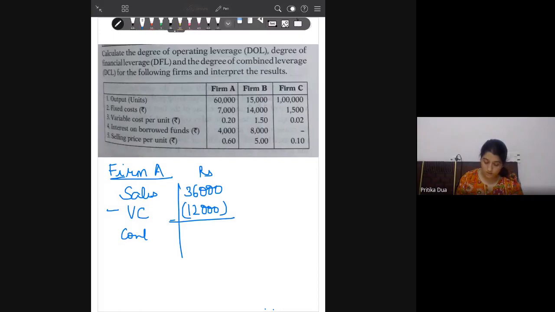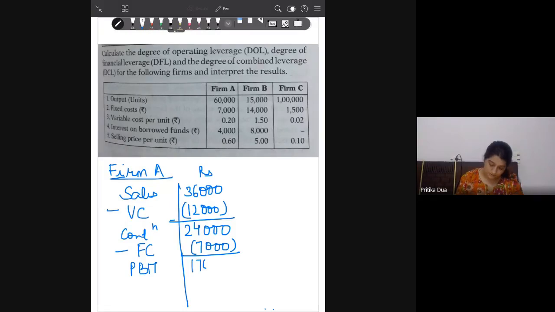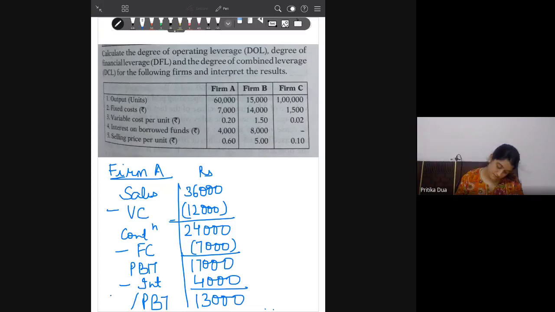This gives you the contribution as 24,000, minus the fixed cost 7,000, gives profit before interest and taxes of 17,000, less the interest on borrowed funds 4,000. This gives you your profit before tax or EBT as rupees 13,000. Similarly, calculate for firm B and C, class.